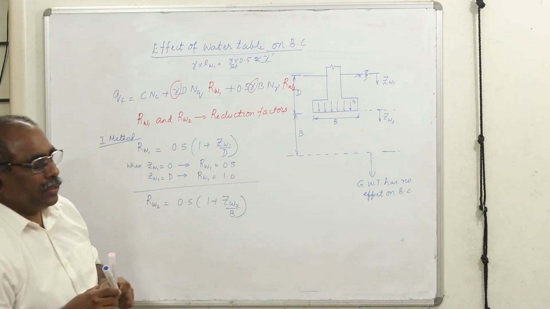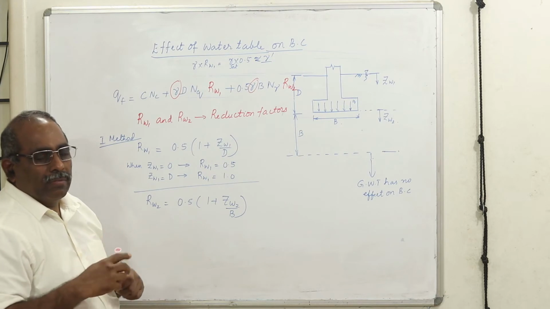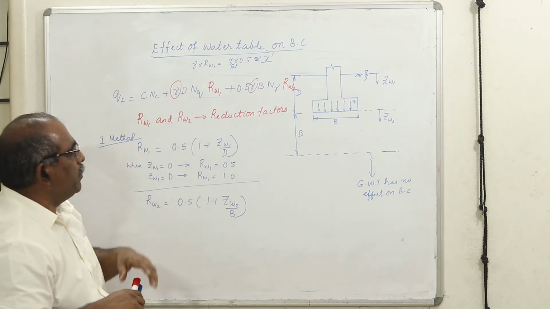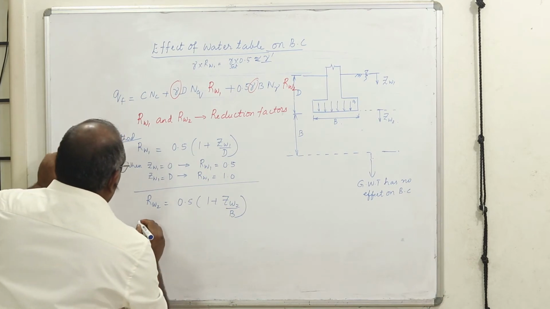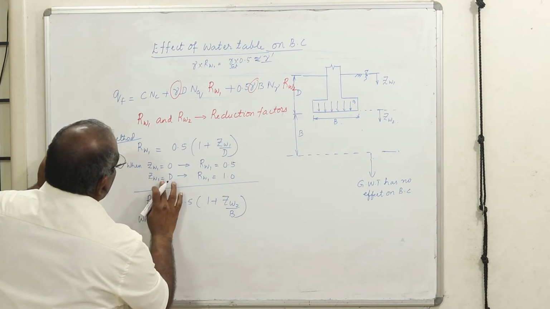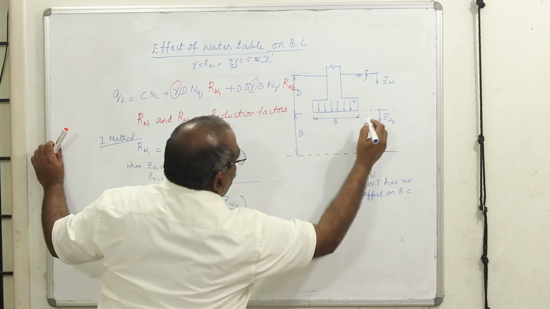If your saturated unit weight is approximately 20, now when you subtract 9.81, that is gamma W, it becomes around 10, therefore it is 50%. Okay. Now similarly, when the ZW1 is equal to D, then what happens? RW equal to 1 means there is no effect when it comes to this level.